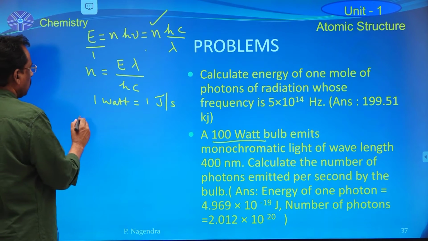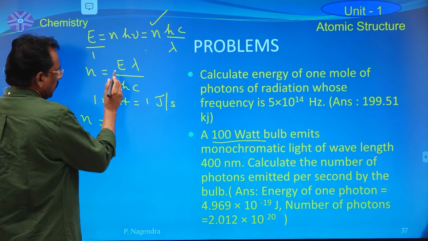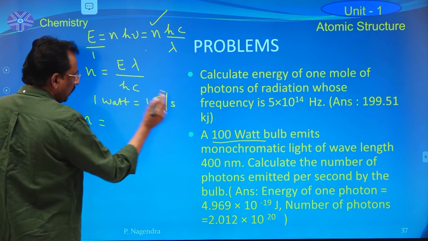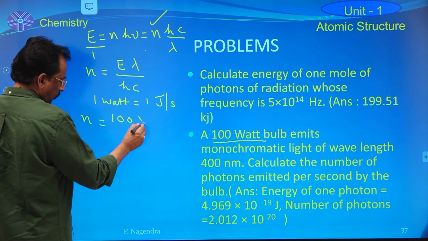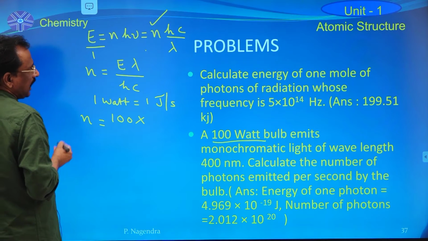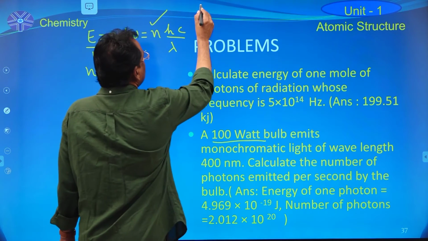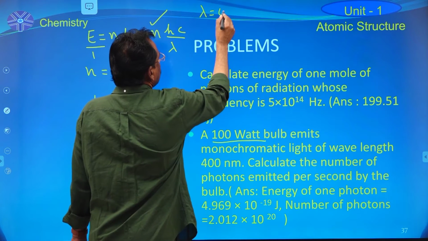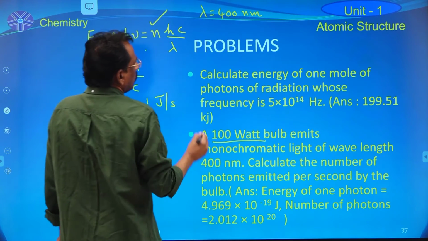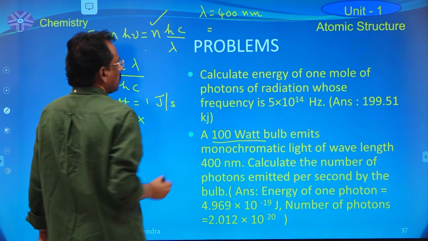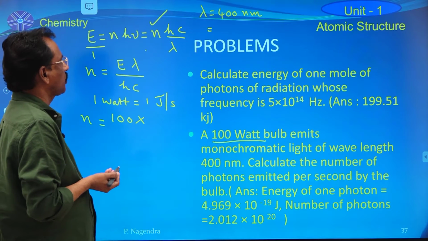Therefore the number of photons is equal to, here E is equal to 100 watt, that means 100 joules, into lambda, here lambda is in nanometers, 400 nanometers. Now convert this nanometers into meters, because joule is MKS system.